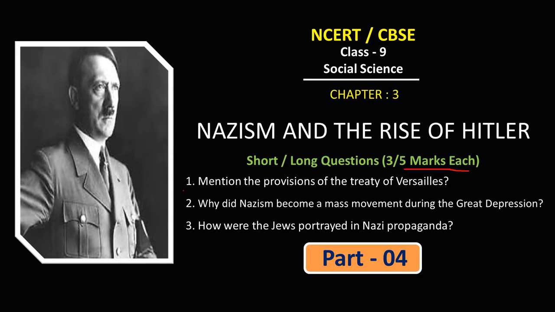We are going to talk about: mention the provisions of the Treaty of Versailles. The second question is: why did Nazism become a mass movement during the Great Depression? And the last question of this video will be: how were the Jews portrayed in Nazi propaganda?